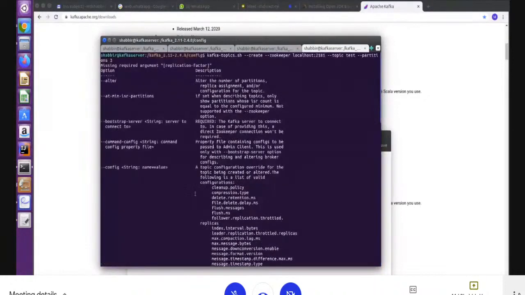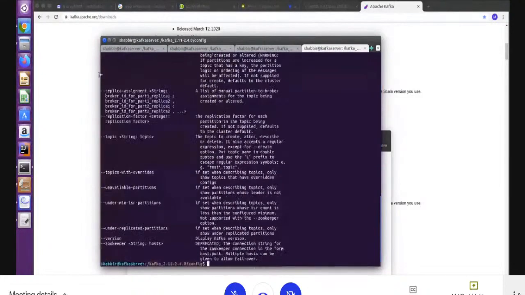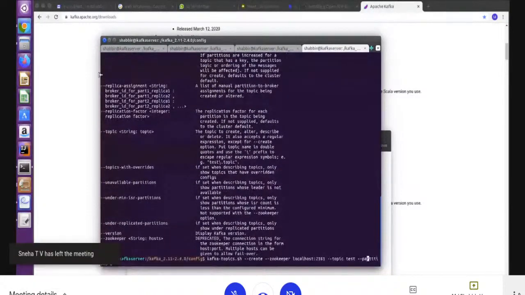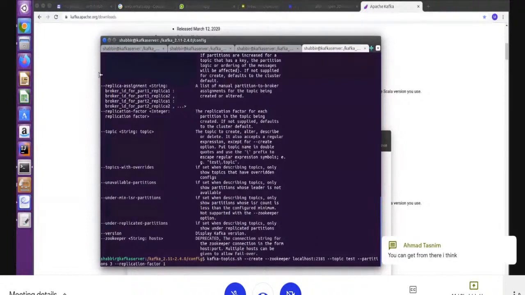Giving error, maybe I need to spell something. Replication factor 1. Right. I cannot give 2 or 3 because I have only one broker running. If we give more than one right now, it will throw an error.